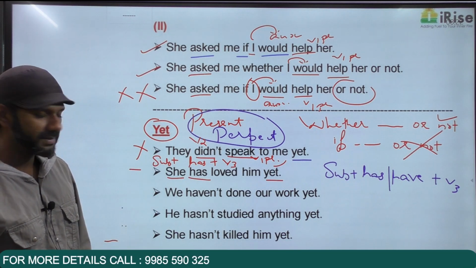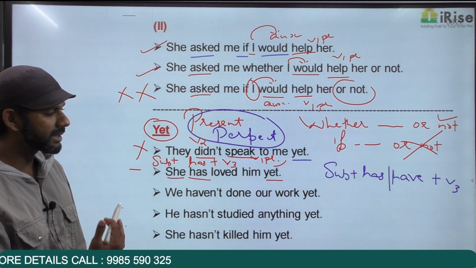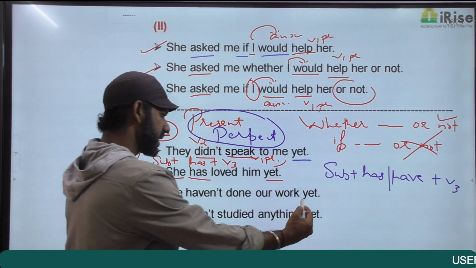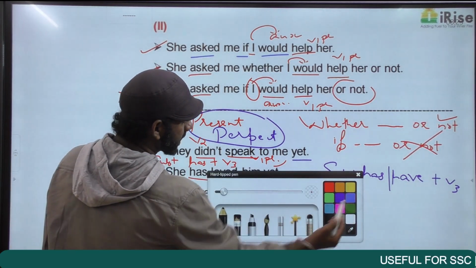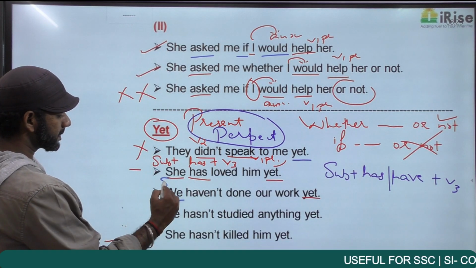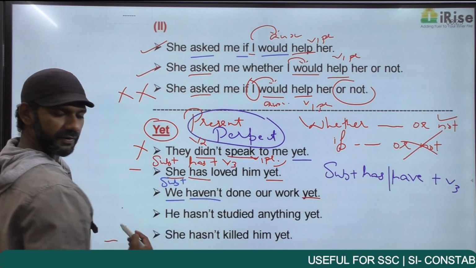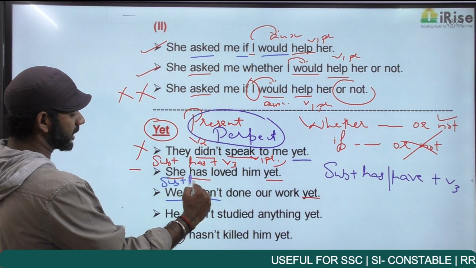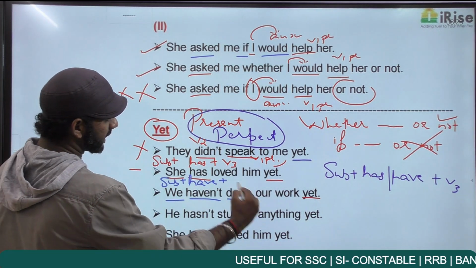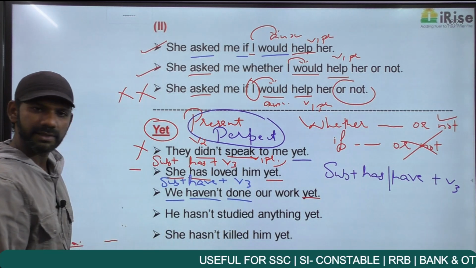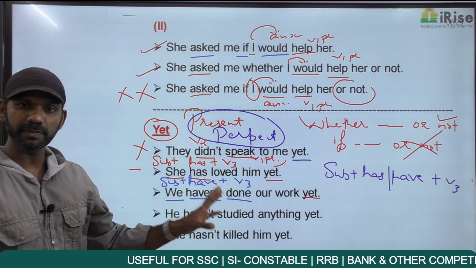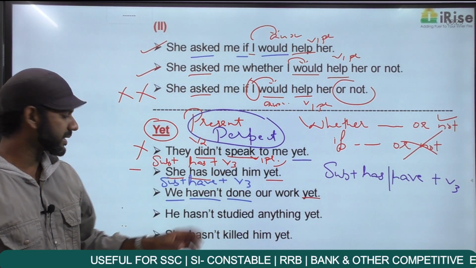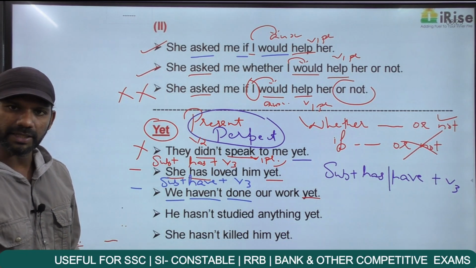Come to the next one. We haven't done our work yet. We haven't done our work. The subject here is we plus have. Instead of have, it is haven't. That's the only difference. Have plus done is V3. Do, did, done. Subject plus have plus V3 is present perfect. Yet appears in present perfect. Leave it there. I'll come back to it.